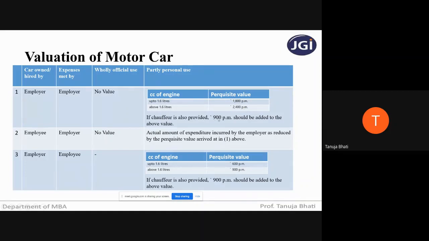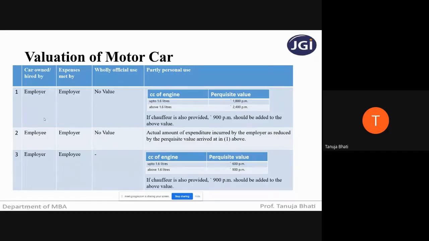And if a driver is provided, 900 per month should be added to this value. Per month means you have to multiply with the number of months the employee is given the car for use. If the employee is given the car to be used for 7 months, you have to multiply it with 7. If it is given for 1 full year, multiply it with 12. So that information will be provided in the exam.